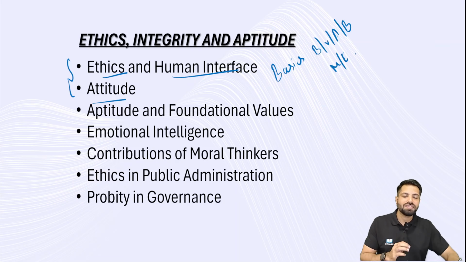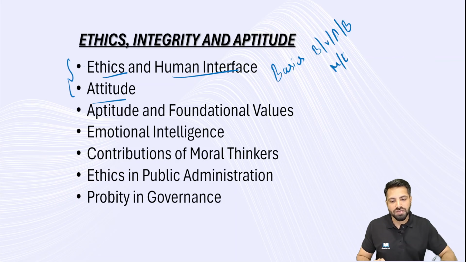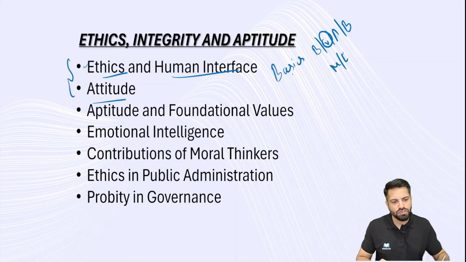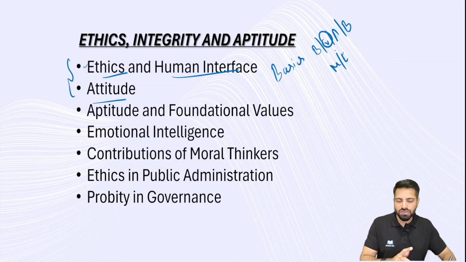All these basic aspects are going to be discussed here. And in the first unit, ethics and human interface, value is going to be focused. Half of the topics in this first unit are with respect to values, and the second unit is with respect to attitude.